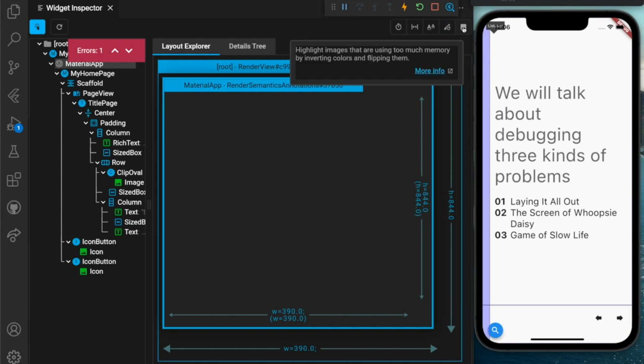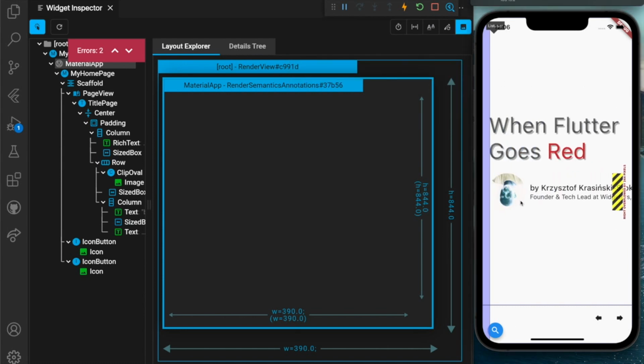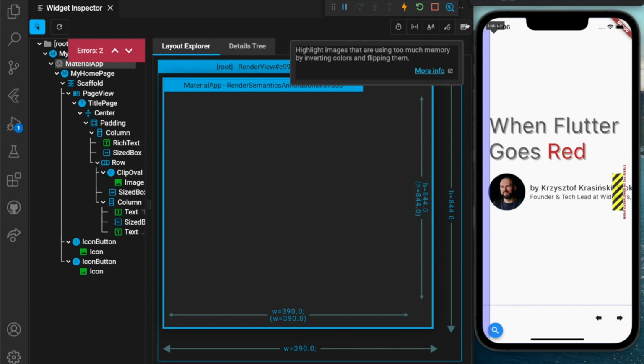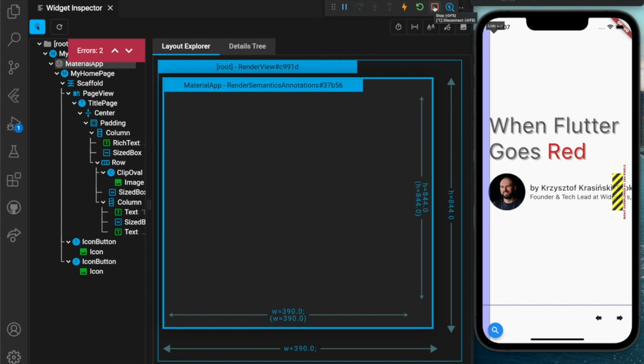We can also highlight images that are using too much memory, but in our case, well, this is just me. I don't think I use too much memory though. Let's go to the next tool.